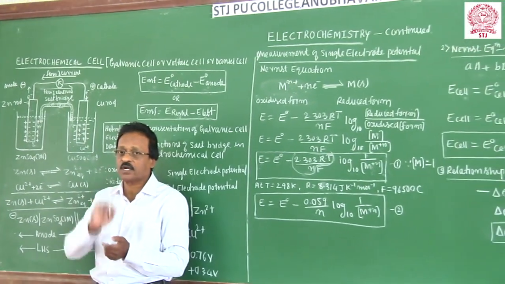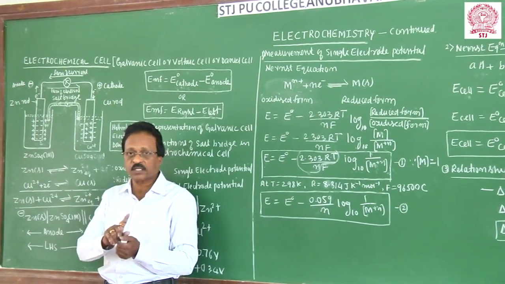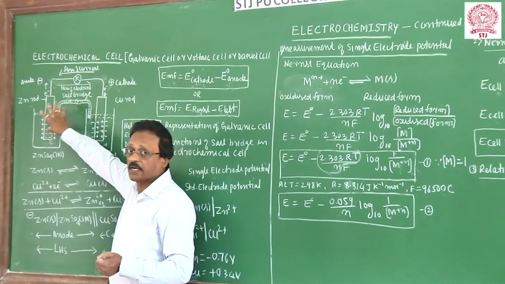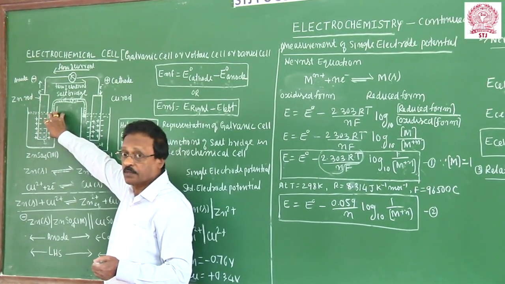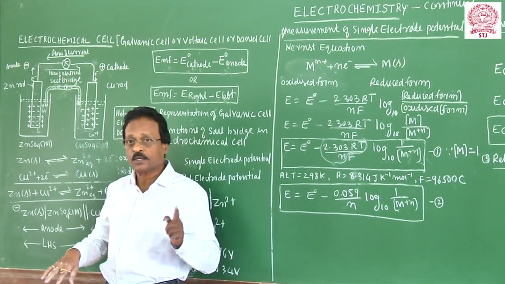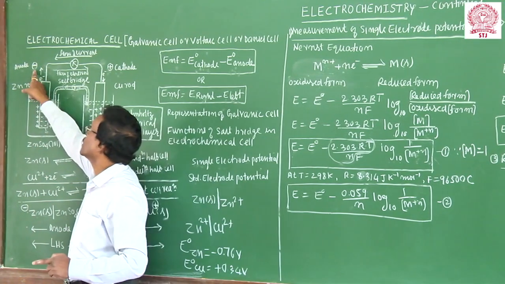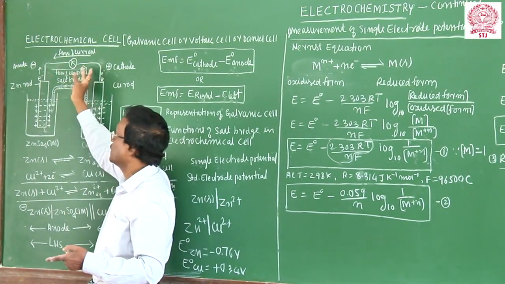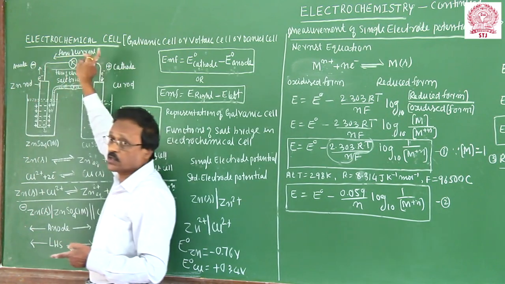So there are four fundamental differences between the electrolytic cell and the electrochemical cell. In the electrochemical cell, electrical energy is produced. In the electrolytic cell, electrical energy is consumed. The sign is different: in the electrochemical cell the anode is negative and the cathode is positive, but in the electrolytic cell the anode is positive and the cathode is negative.